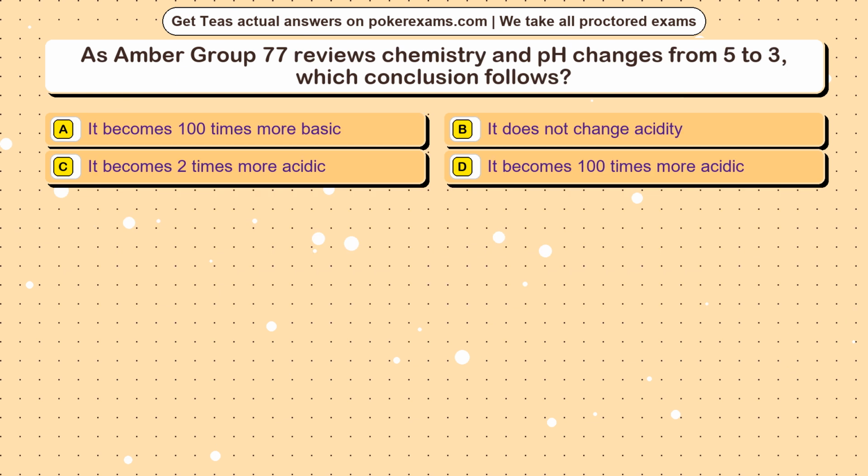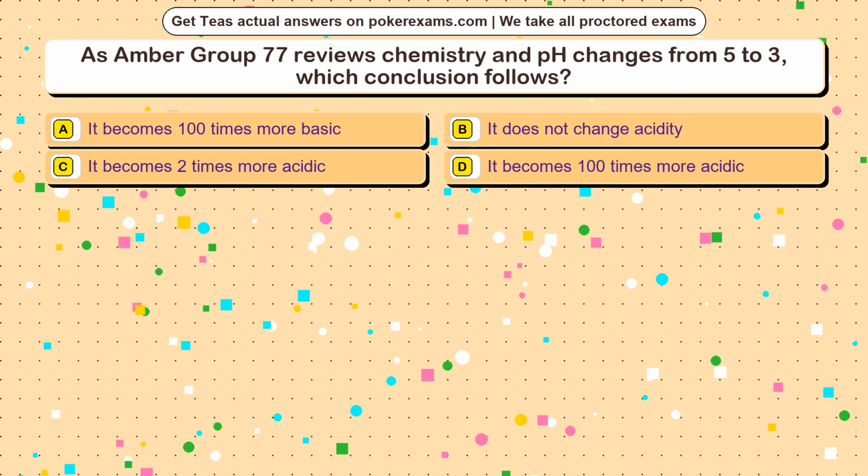Question 19. As Amber Group 77 reviews chemistry and pH changes from 5 to 3, which conclusion follows? Option A. It becomes 100 times more basic. Option B. It does not change acidity. Option C. It becomes 2 times more acidic. Option D. It becomes 100 times more acidic.